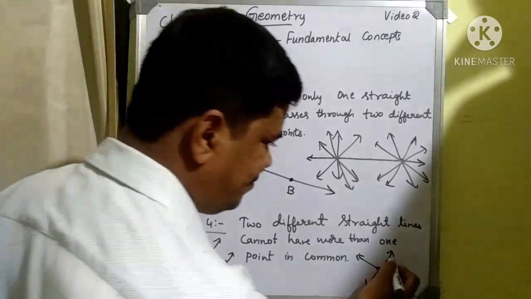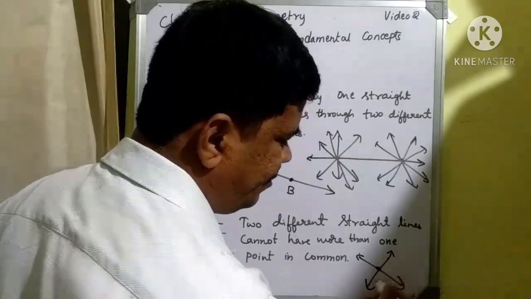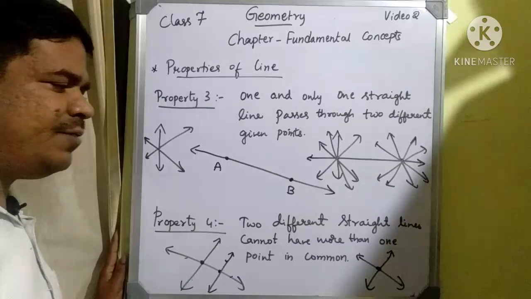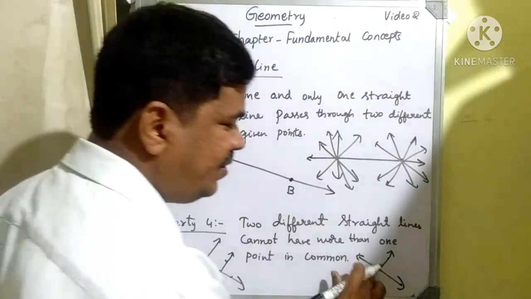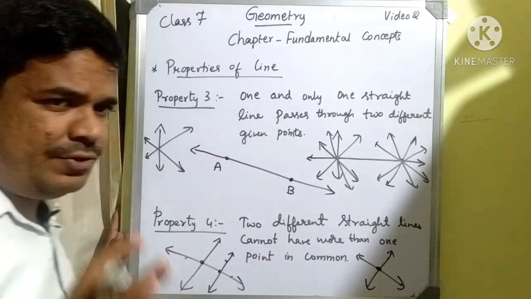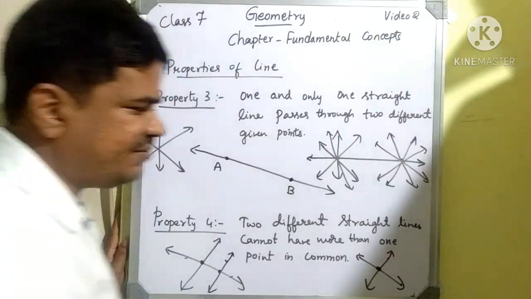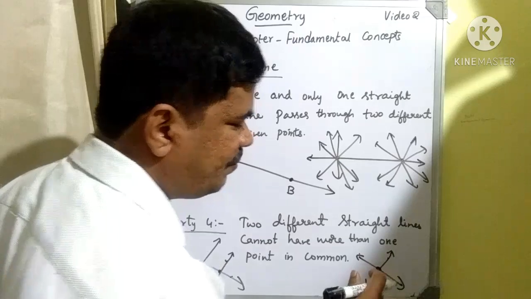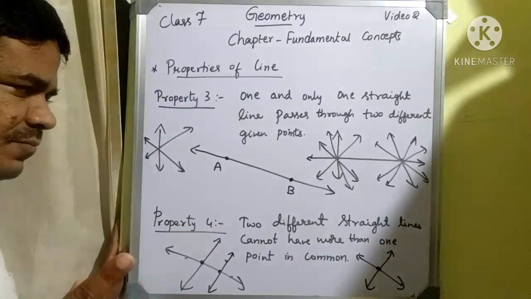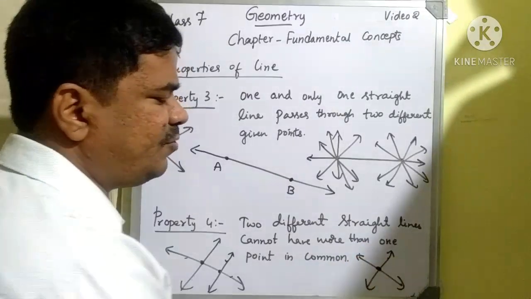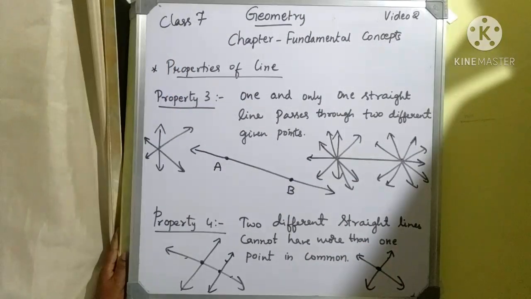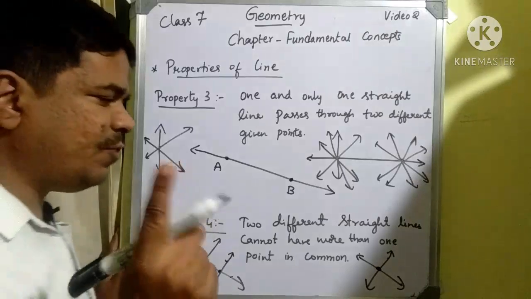The same straight line cannot pass through two different points at a given time. Instead, it will pass through only one point. That's why they have said that one point will be common in the case of two straight lines. There cannot be two points common or three points common, only one point will be common.